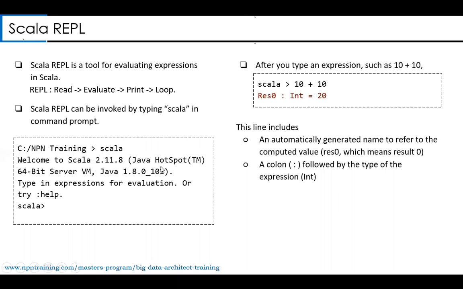So we have seen the first important feature of Scala. Scala provides you something called Scala REPL, which stands for read, evaluate, print, and loop, wherein you can type the expressions on the Scala REPL without using any of the IDEs. Once you type the expressions, the value will be stored in variables with auto-generated names. These are all auto-generated names by the Scala REPL.